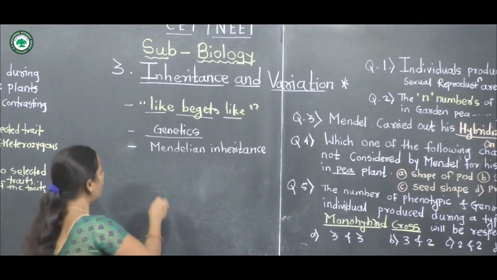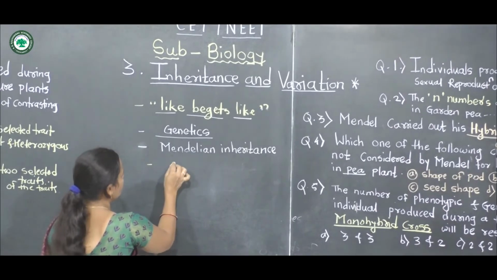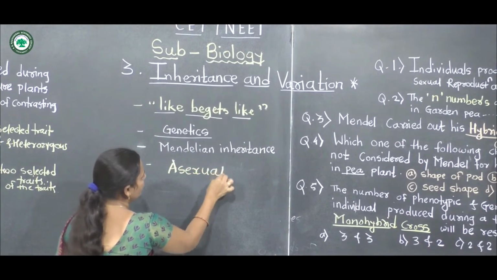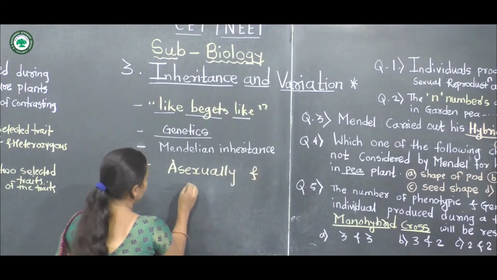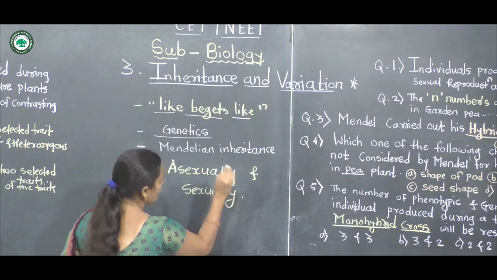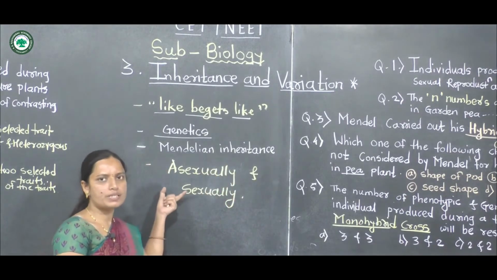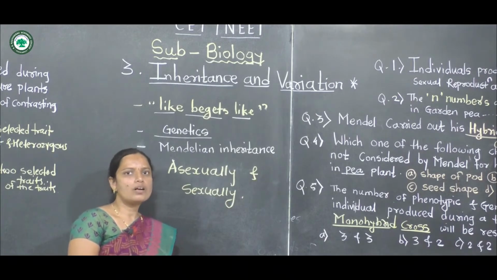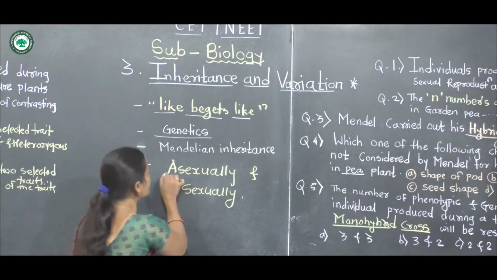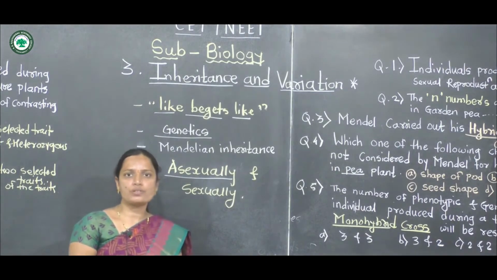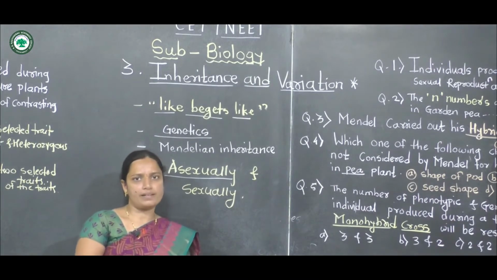Living organisms reproduce asexually and sexually. There are two types of reproduction processes, asexual and sexual reproduction. Asexual reproduction means the organism produced is similar to its parents.